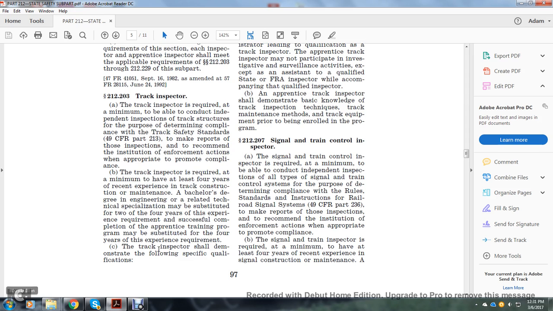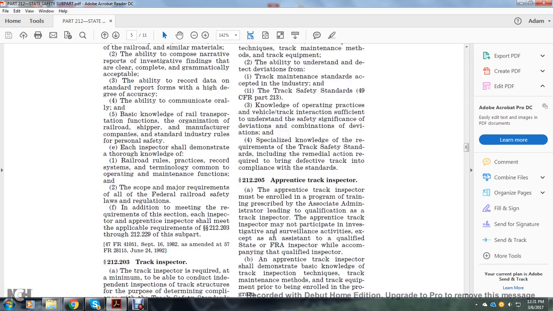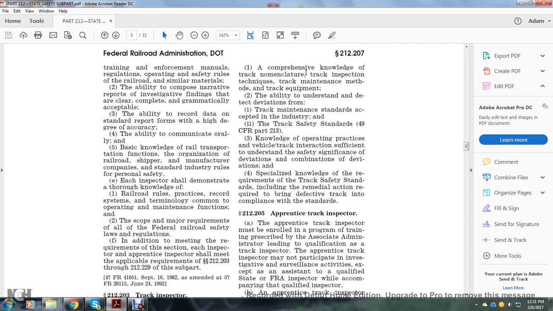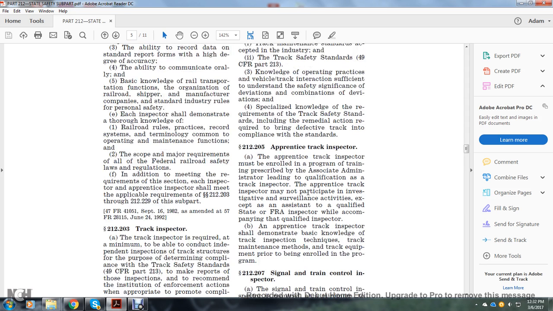The track inspector shall demonstrate the following specified qualifications: 1. A comprehensive knowledge of track nomenclature, track inspection techniques, track maintenance, and methods of track equipment, and the ability to understand and detect deviations from track maintenance standards accepted in the industry. 2. The track safety standards of Title 49 CFR Part 213. 3. Knowledge of the operating practice of vehicle track interaction sufficient to understand the safety significance of deviation, combination of deviations. 4. Special knowledge of the requirements of the track safety standards, including remedial action required to bring defective track into compliance with the standards.